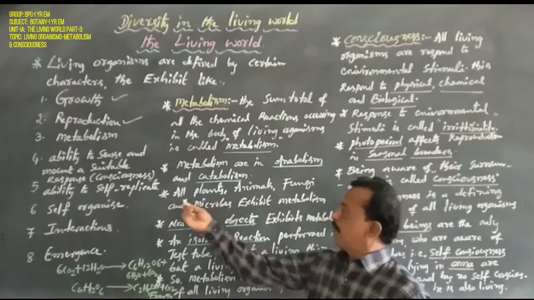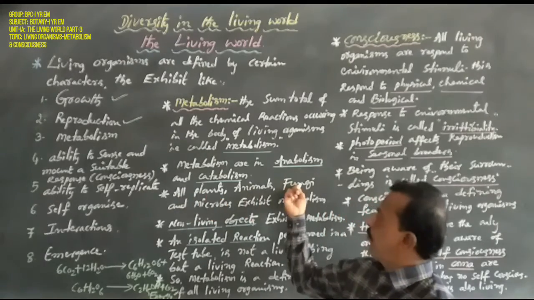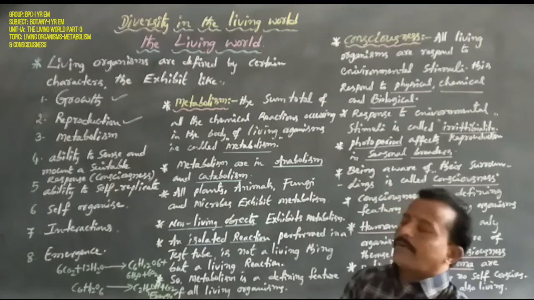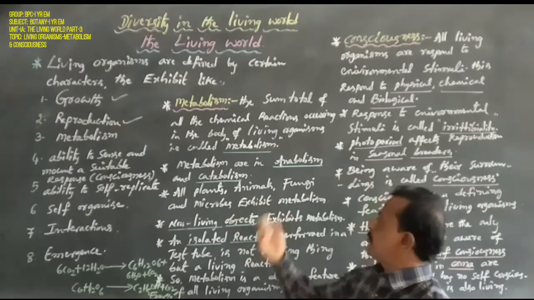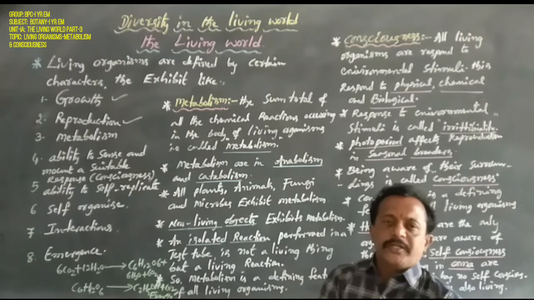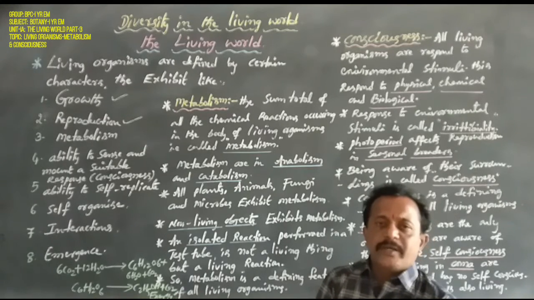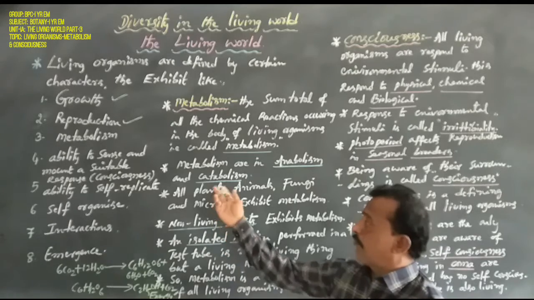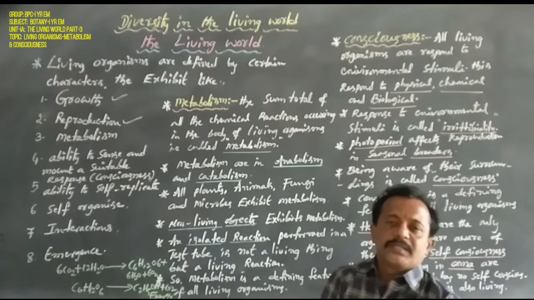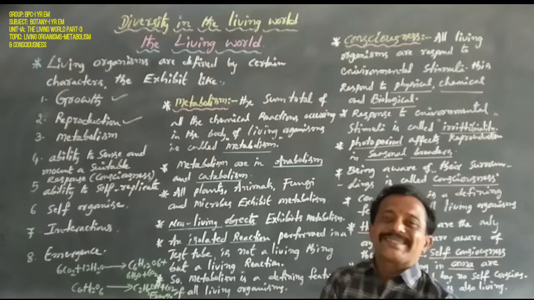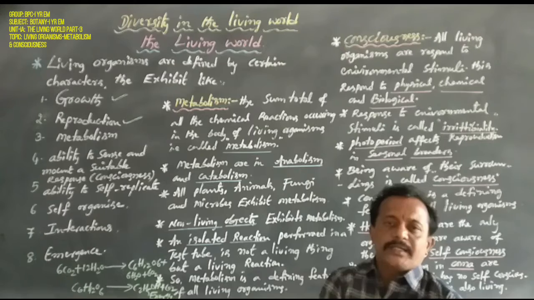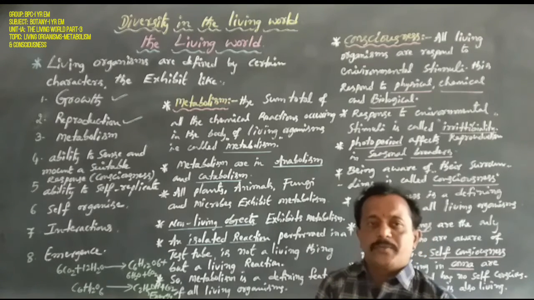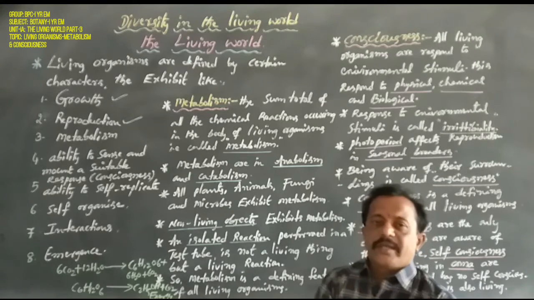Next, all plants, animals, fungi and microbes exhibit metabolism. Generally, the plant body is made up of numerous cells, and every cell contains different types of cell organelles. Each cell organelle carries out some functions, especially metabolic functions.